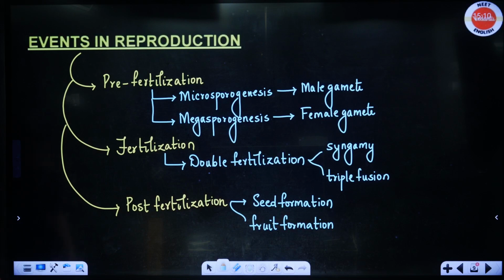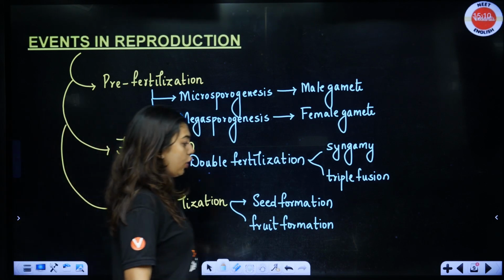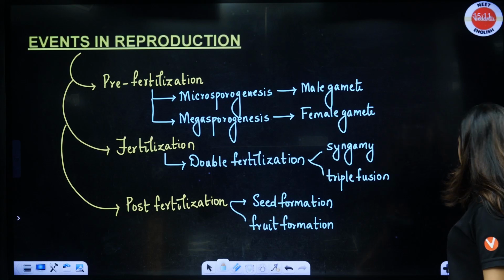All of you can take a screenshot, or if you want to write it down, please take a minute and write it down. No issue with that. Done? Okay, perfect. I think all of you wrote it down. So these are the events in reproduction, okay.